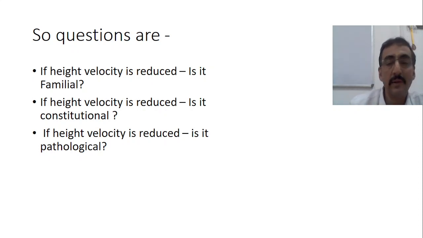So now the question comes: how to make use of this height velocity.